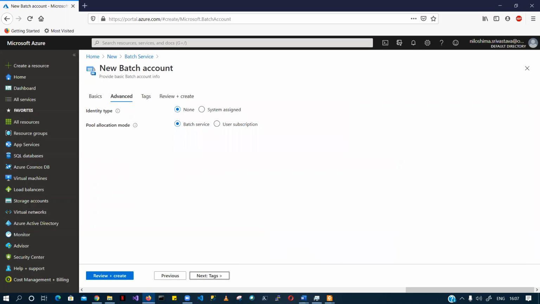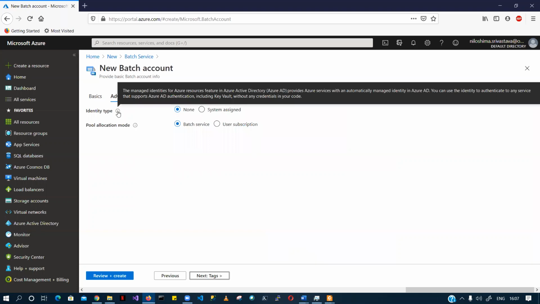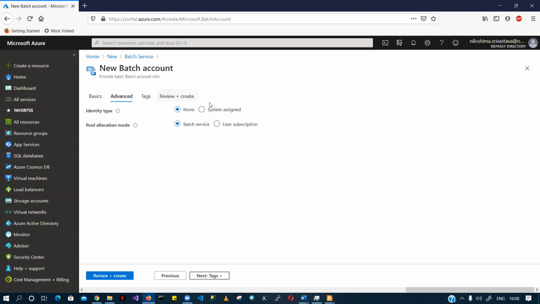Identity helps you manage identities with the help of AD. As of now, I do not have any AD, so I'm just setting it to none. So we do have a way of allocating resources to the pool.